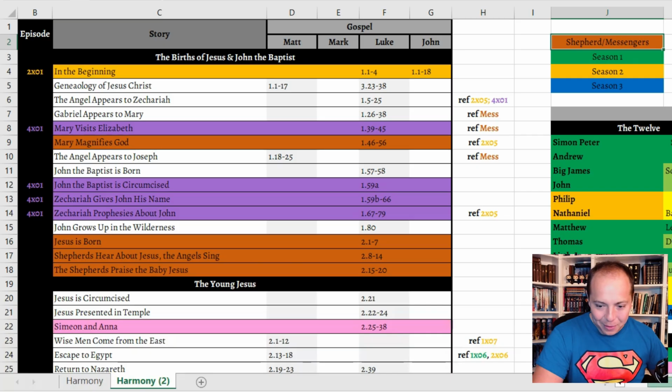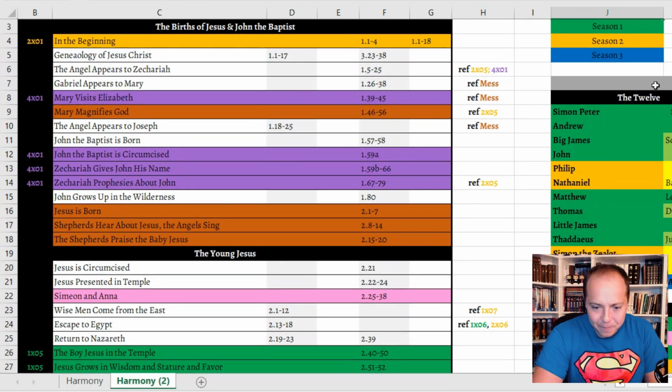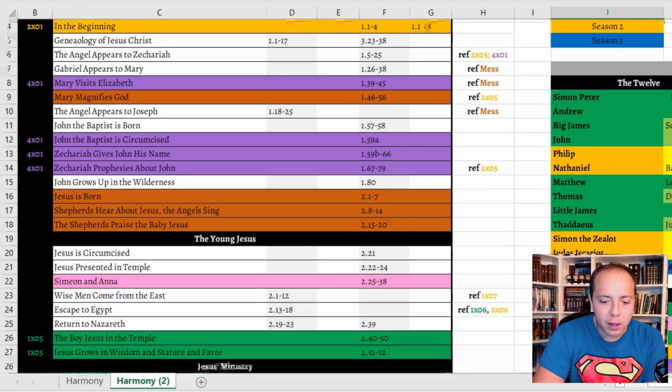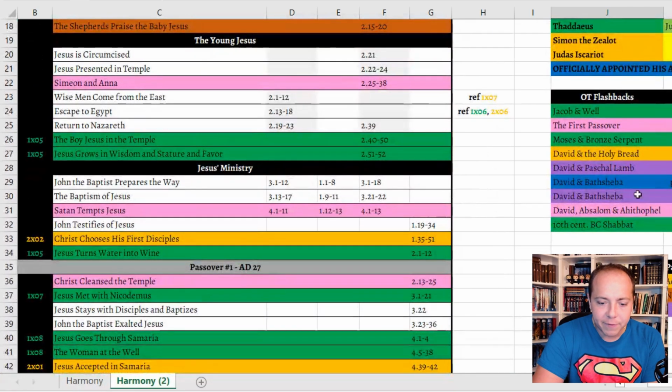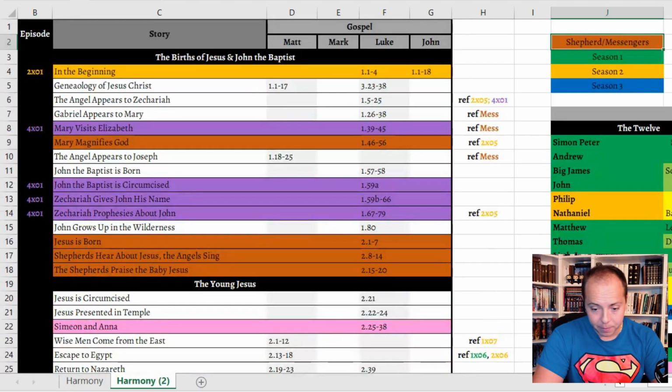Also, if you look over here to the right, you will see that there is another section here, which is additional to the show, where I basically have broken down when all the 12 apostles were first introduced and called by Jesus, right? And so we'll have to look at that a little bit as well. And then down here, we've got Old Testament flashbacks and New Testament flash forwards that we're also going to be looking at today.